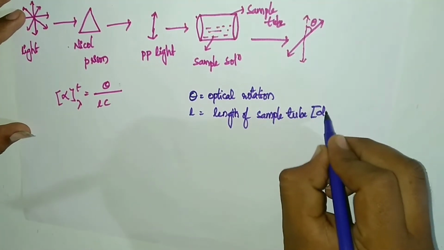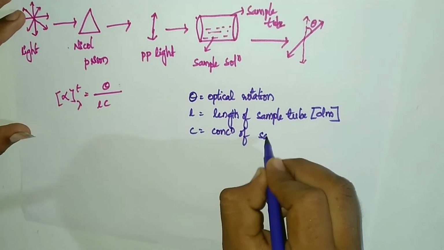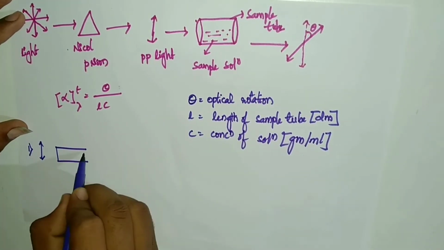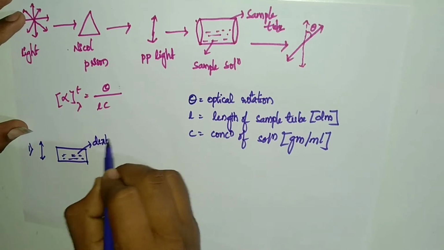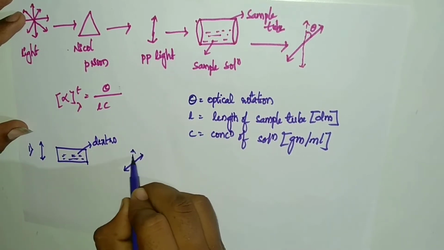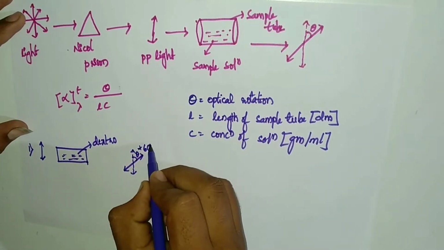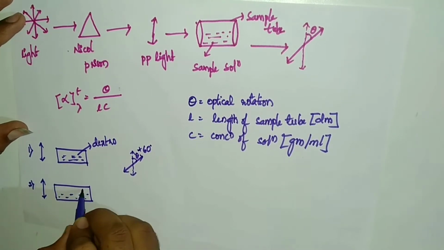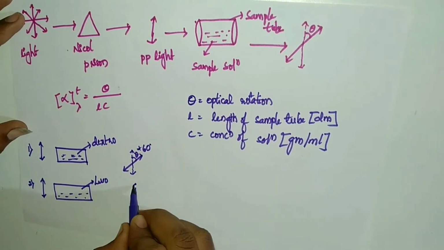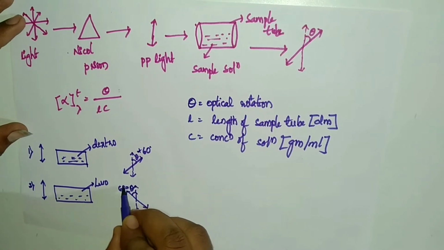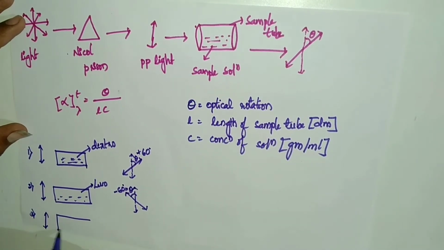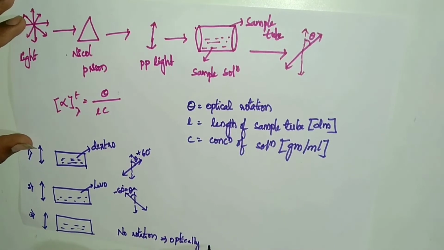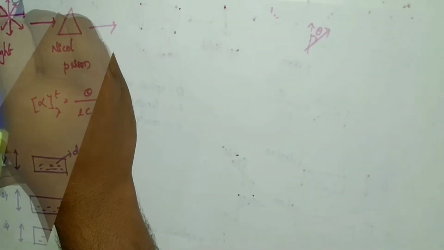Here theta is equal to optical rotation, L is equal to the length of the sample in decimeters, C is equal to the concentration of solution in gram per milliliter. Here first one is dextro, meaning plus 60, clockwise direction, plus symbol. Here levo means minus 60 degrees, or levorotatory. If there is no rotation of light, it is optically inactive.